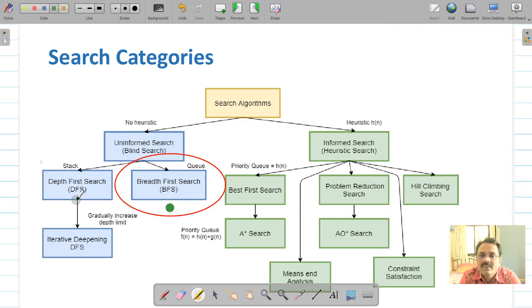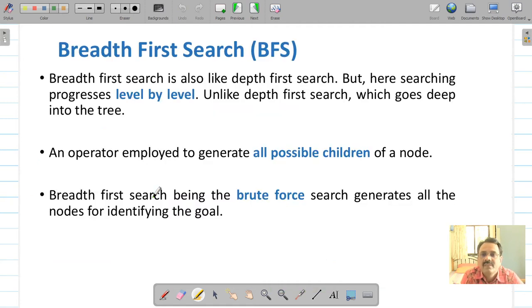A similar type of algorithm we discussed in the last class was the depth first search algorithm, which was also an uninformed search algorithm, which starts from the starting node and then moves along the depth of the search. This breadth first search algorithm will move along the breadth of the search tree. So let us find out how this algorithm works.